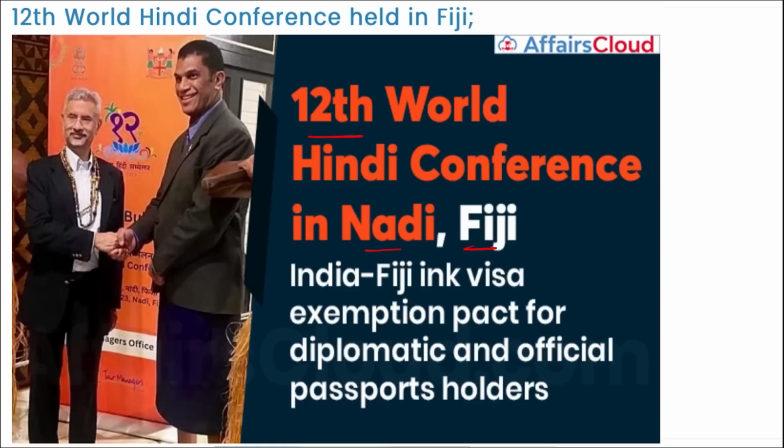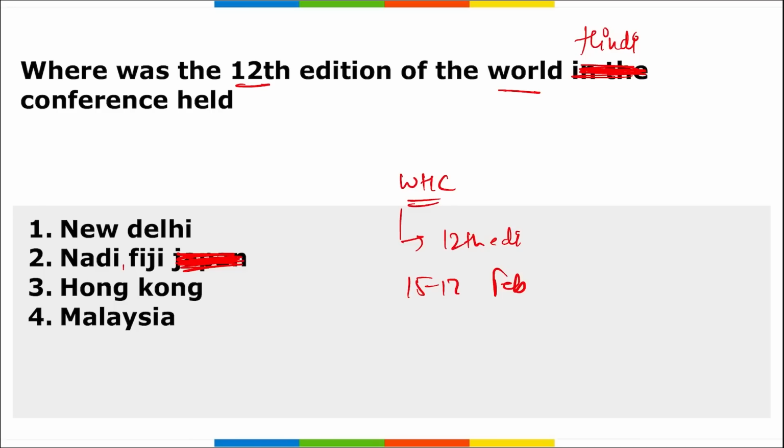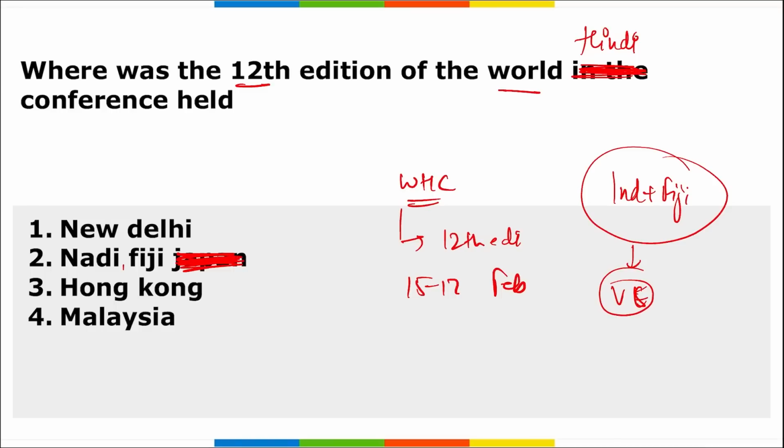Next, apart from this, if we are talking about Fiji, remember India and Fiji have recently signed a visa exemption pact for diplomatic and official passport holders. I repeat, India and Fiji recently signed a pact for visa exemption for diplomatic and official passport holders. So remember, the correct option here is the 12th edition of the World Hindi Conference. It was held in Nadi, Fiji.